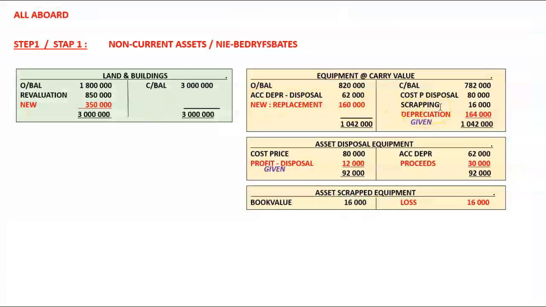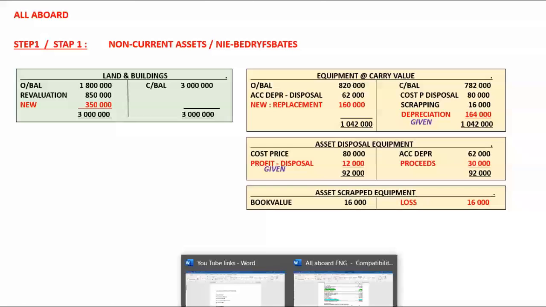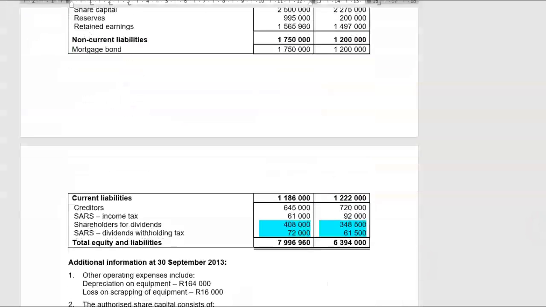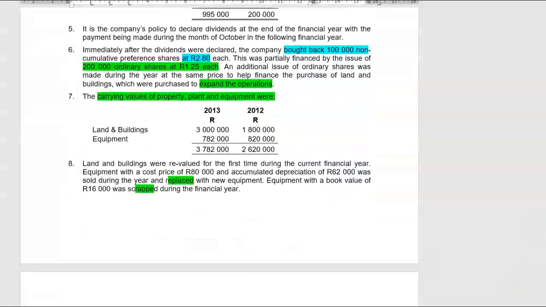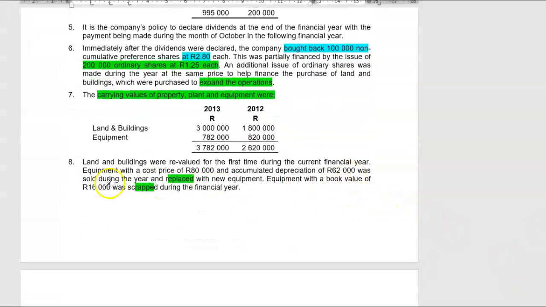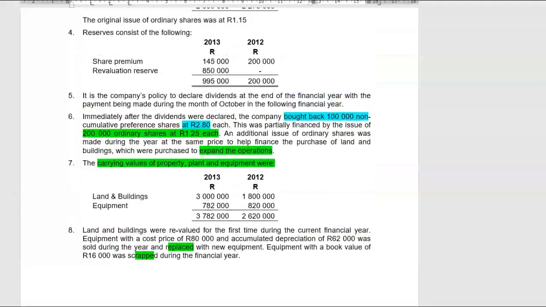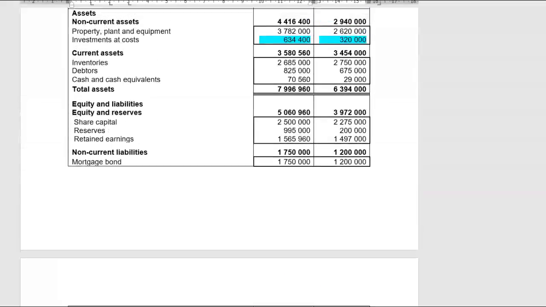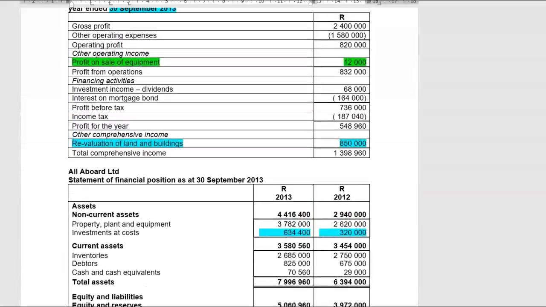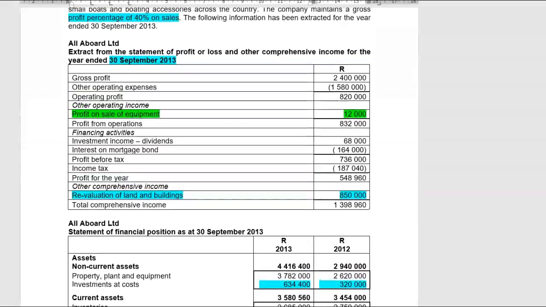Good. They also told us that some equipment was scrapped during the year. Equipment with a book value of 16,000 rand was scrapped during the year. Nowhere in our additional information did they give us an amount that we have received for scrap metal or something to that effect.